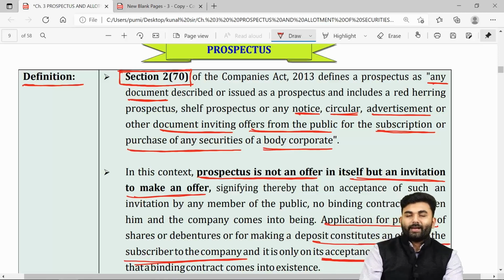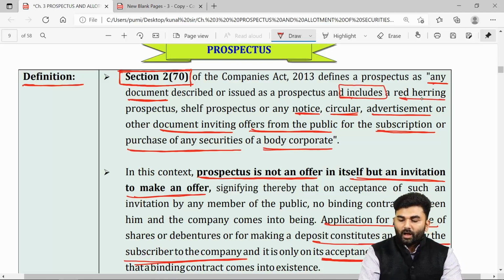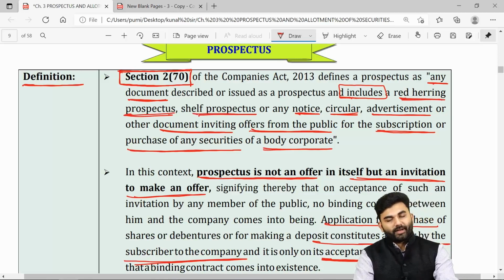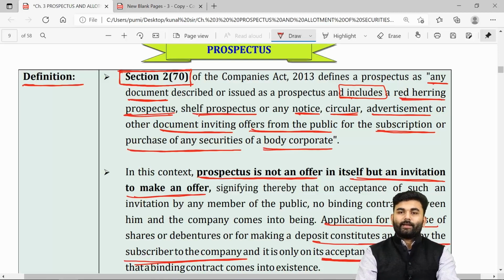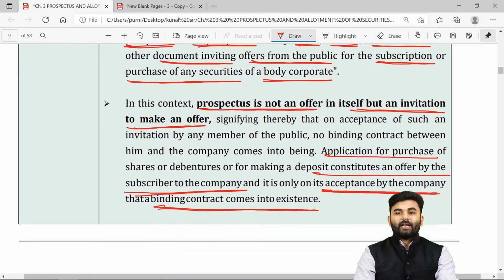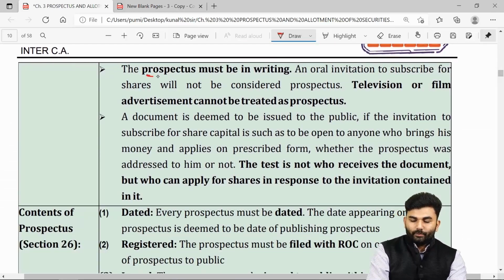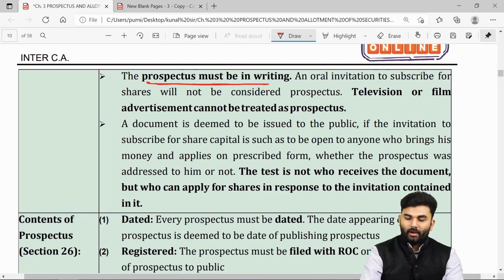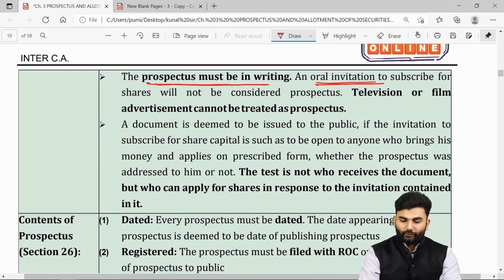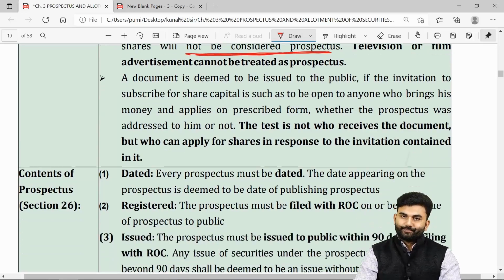The lawmaker says a prospectus includes a red herring prospectus as well as a shelf prospectus. Red herring prospectus and shelf prospectus are nothing but types of prospectus. I have already told you that a prospectus must be in writing. An oral invitation to offer will not be considered a prospectus.